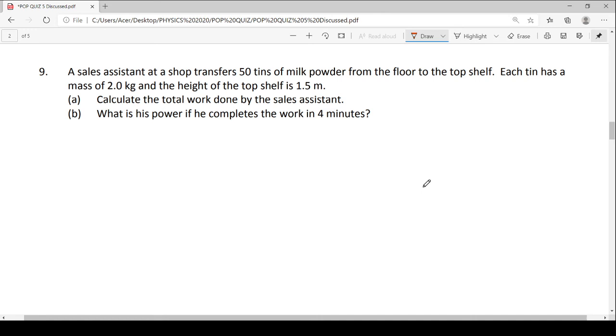We are lifting it to a height, so we have gravitational potential energy. To calculate my work, I can simply calculate my gravitational potential energy, mgh.